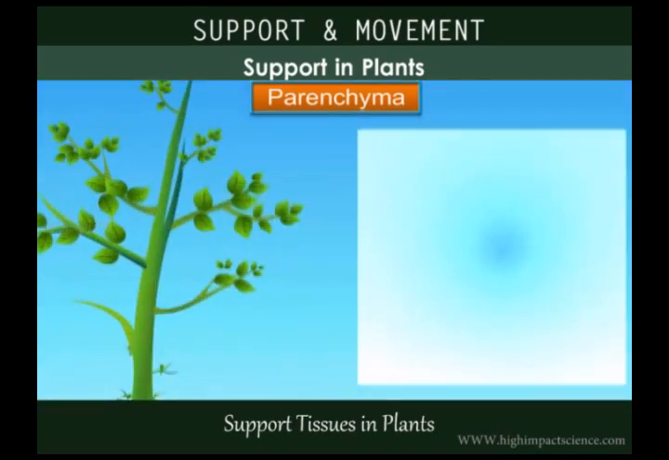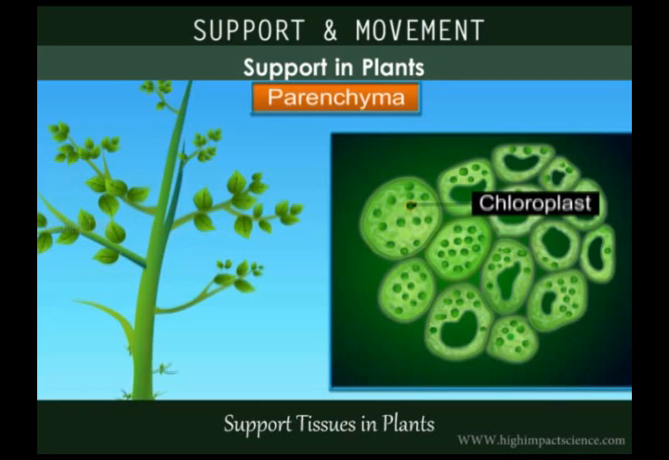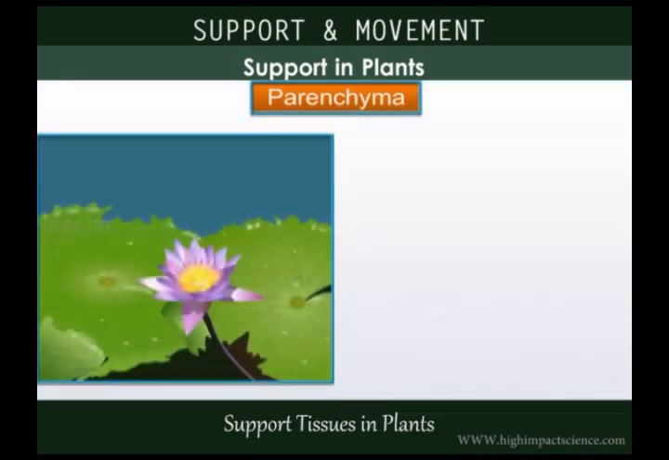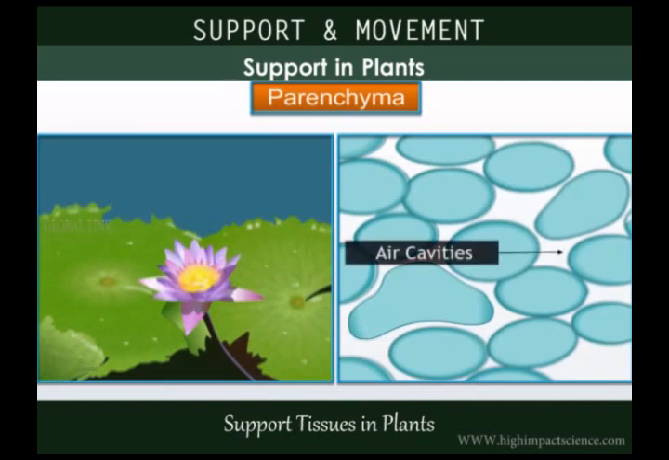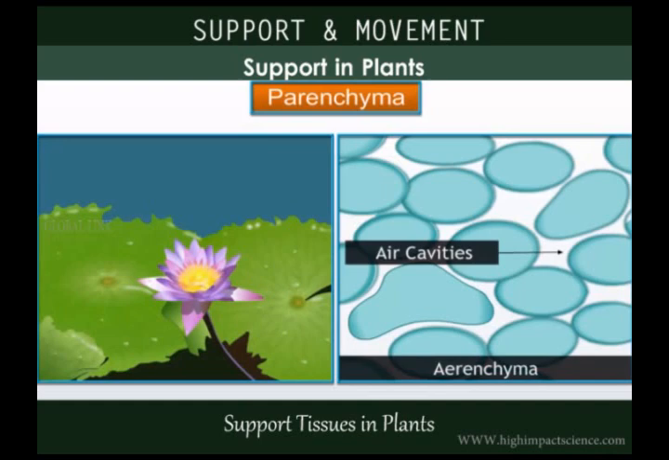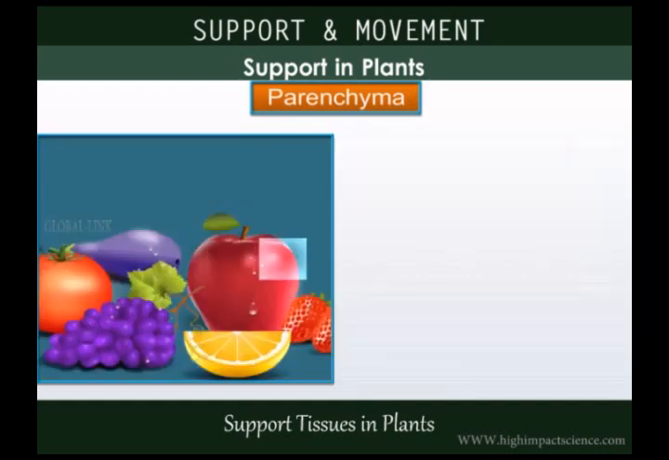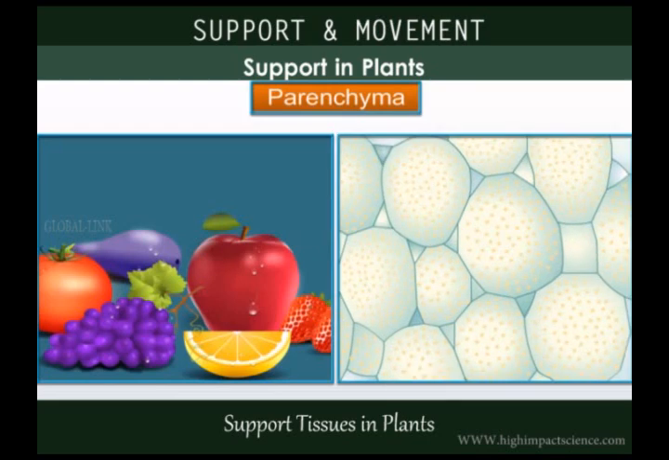In the leaves, they contain chloroplasts and are called chlorenchyma, which help in photosynthesis. In aquatic plants, they contain large air cavities that help in buoyancy and are called arenchyma. In fruits and vegetables, parenchyma cells are filled with starch, which help in food storage.